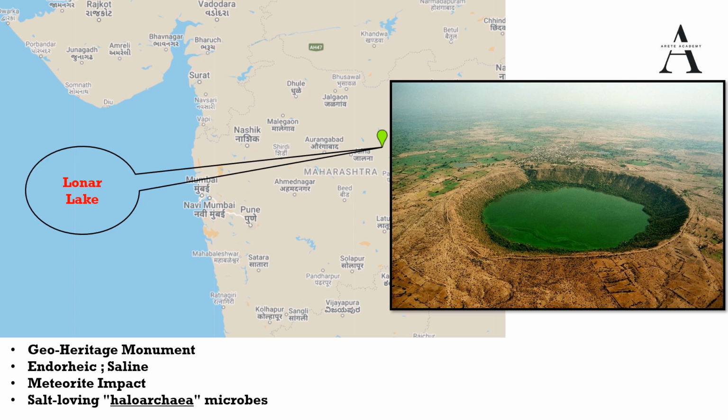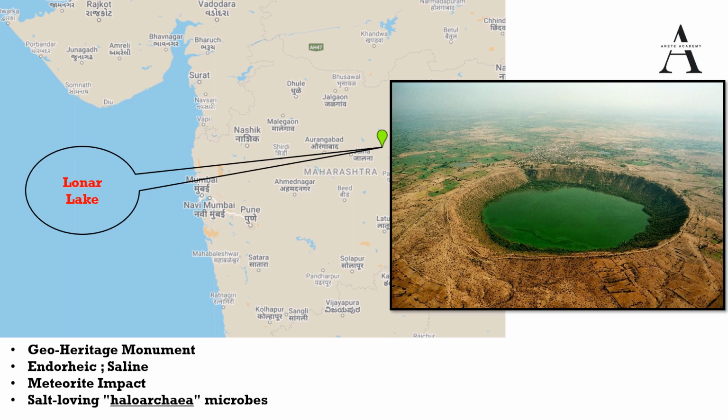This circular shape was formed by a meteorite impact some 50,000 years ago on the basalt bedrock. It is one of the four known hypervelocity impact craters. It is also known as a crater lake. This crater was formed in basalt because of the meteorite. So there are four such known craters on basaltic rock anywhere on the earth, and this is one of them.